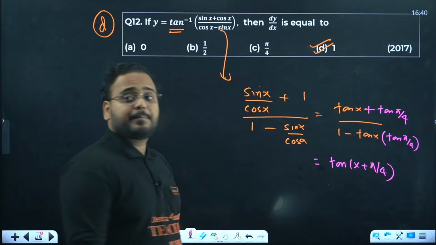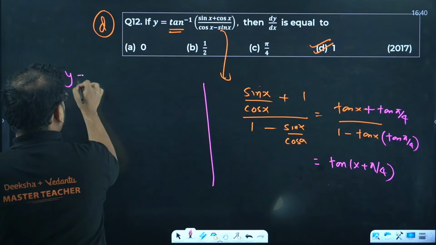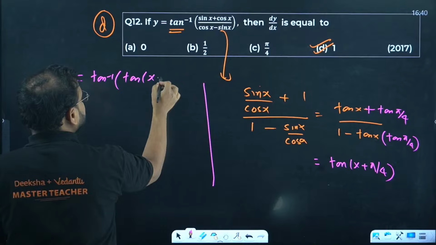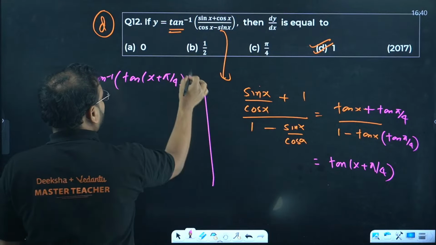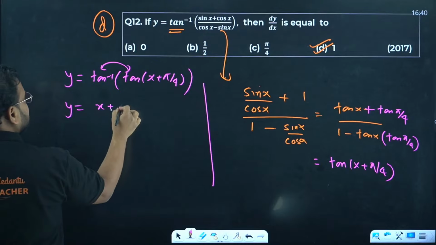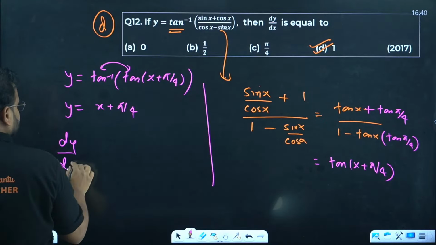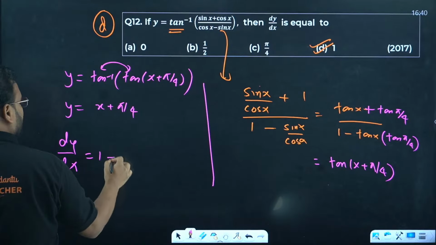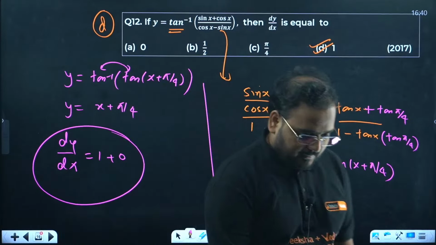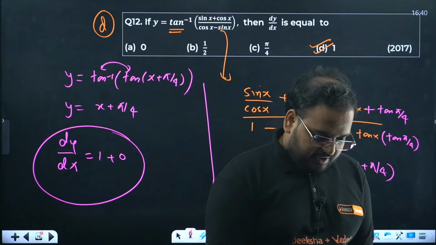That's the bracket inside the tan inverse. Now apply tan inverse on this. So y is tan inverse of tan of x plus pi by 4. Operate tan inverse tan, you only have x plus pi by 4 left. You're looking for the derivative: x will become 1, constant will be 0. Hence the answer is option D.